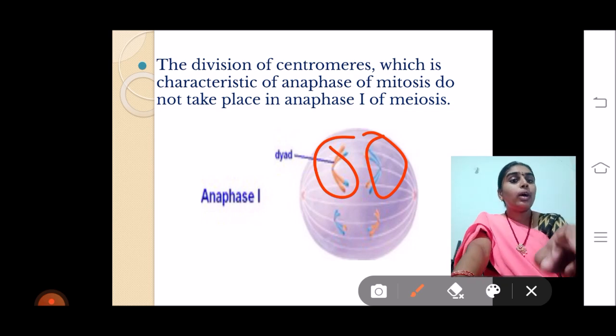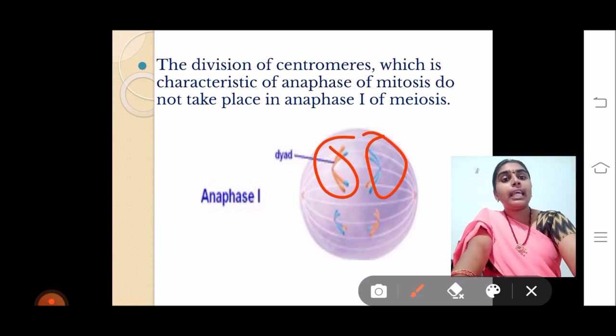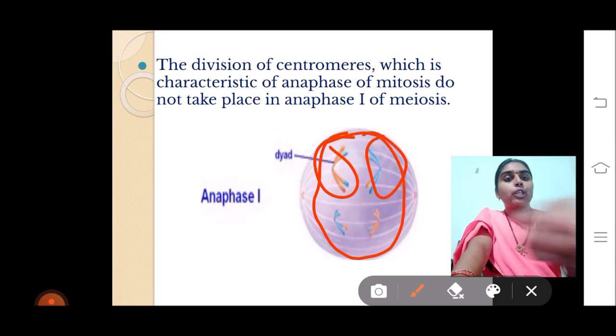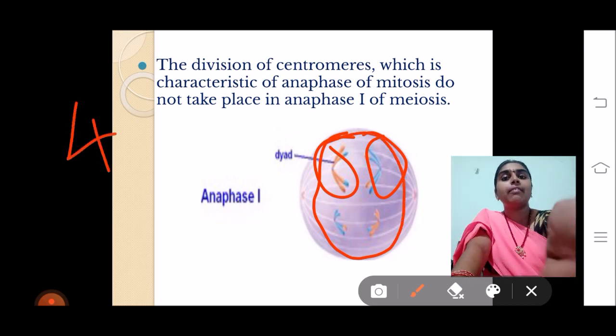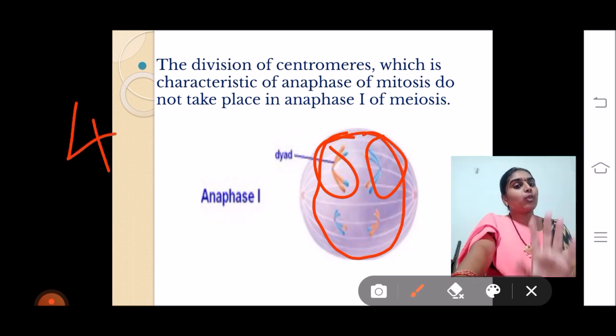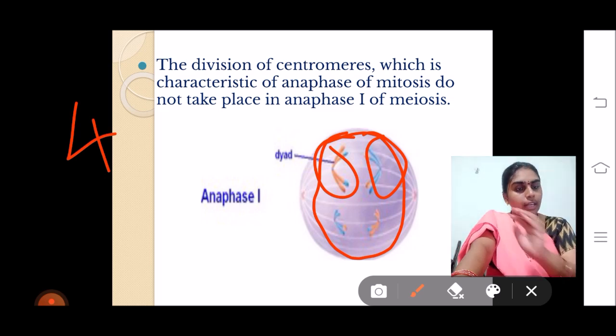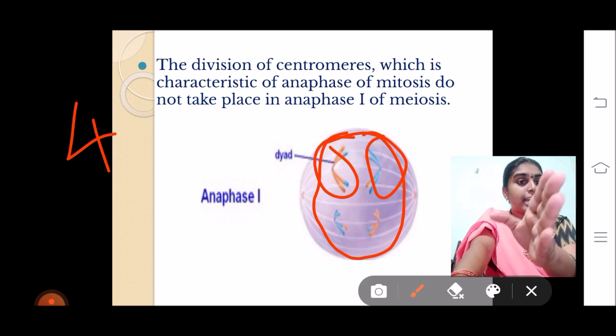But now you can see here, this is the actual phase. Anaphase 1 is the actual phase of the reduction of the chromosomes. How? You can see there are 4 chromosomes actually present. That means in the mother cell there were 4 chromosomes, and these 4 chromosomes entered all the prophase 1 stages and then entered the metaphase stage. And now, when the 4 have entered the center of the cell in the metaphase, they are moving away.